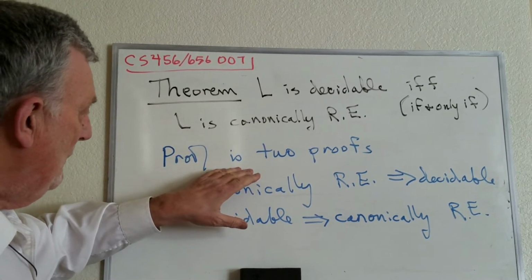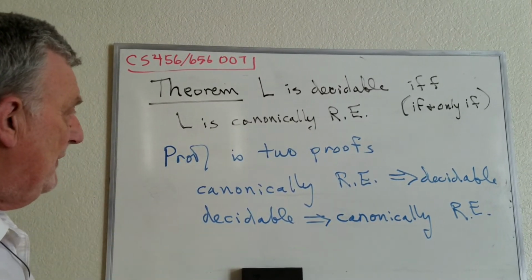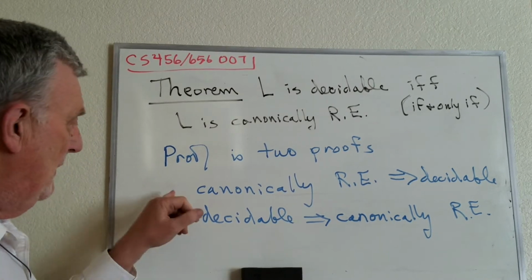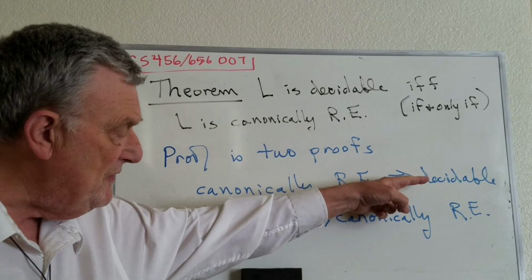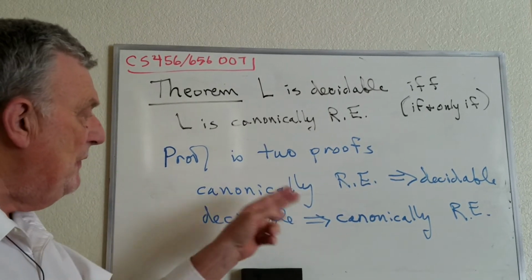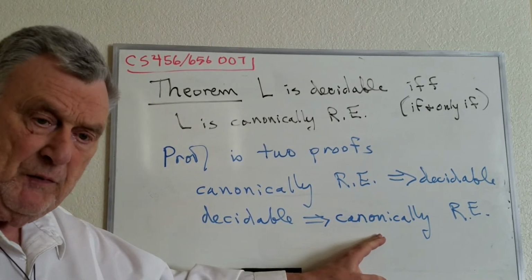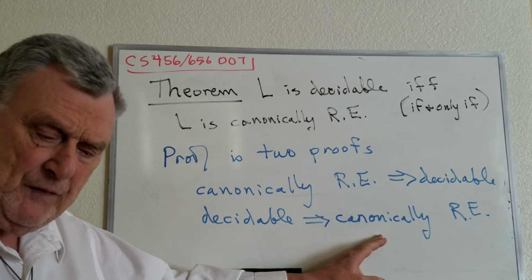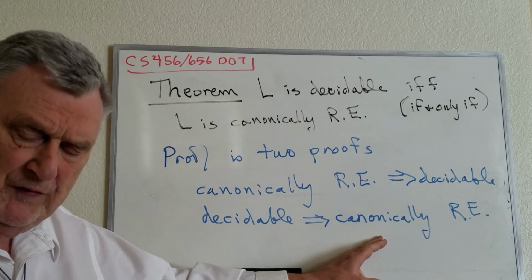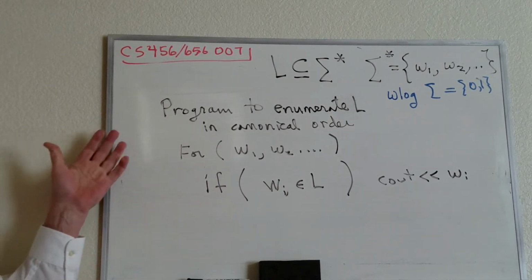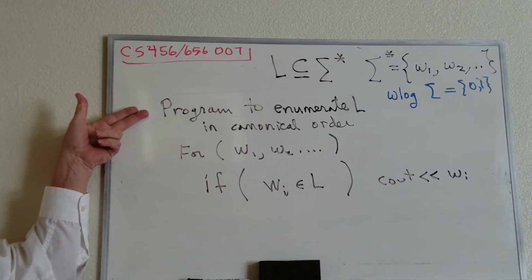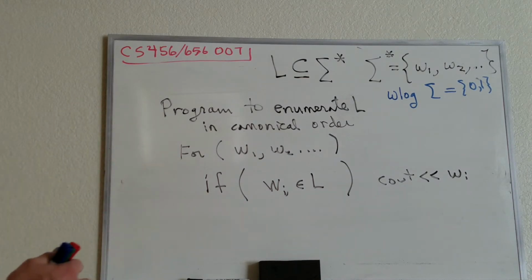All right, now the proof really is two proofs because we have to say if and only if. So if it's canonically recursively enumerable, then it's decidable. If it's decidable, then it's canonically recursively enumerable. And we'll have a separate proof for each because those are different. We have two proofs. All right, here's part of the proof, where first I give a program to enumerate L when L is decidable.